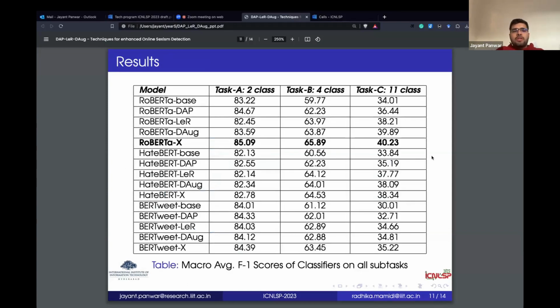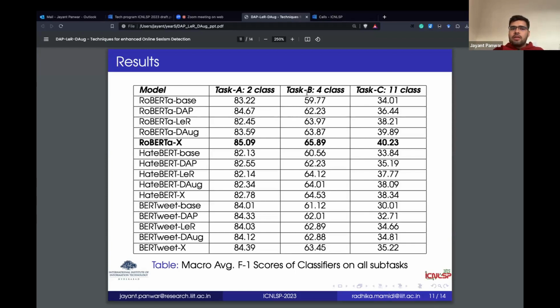So now basically talking about the results. In results, we noticed two major things. One was that the DAP technique was performing really well for task A, for binary classification. So if you can see, it gives the highest jump from the base model. Whether you take RoBERTa or you take HateBERT, it gives the highest jump when compared to LER and DAG.